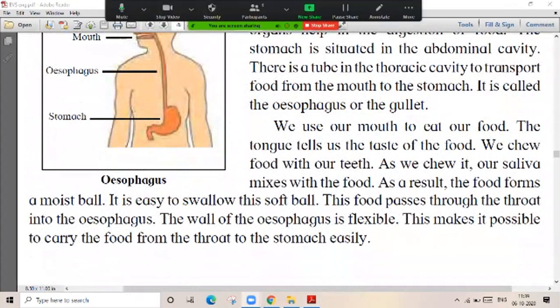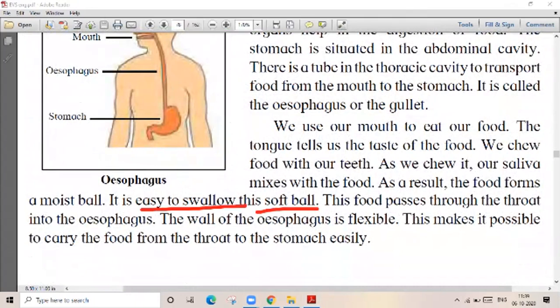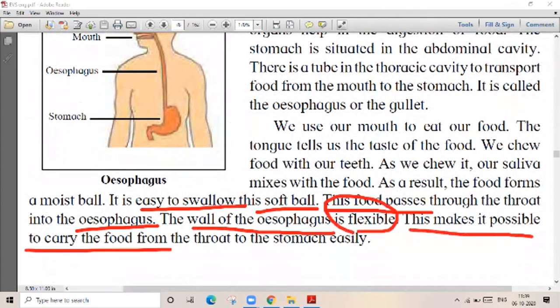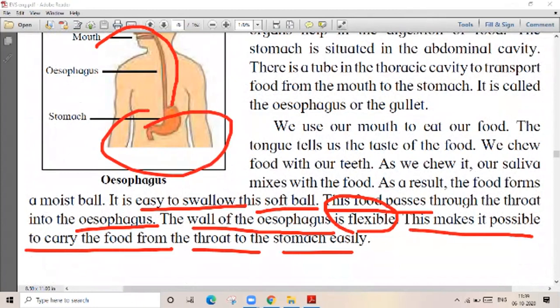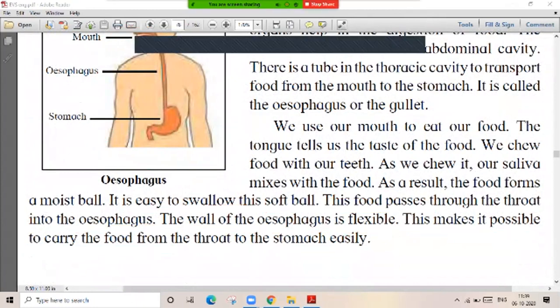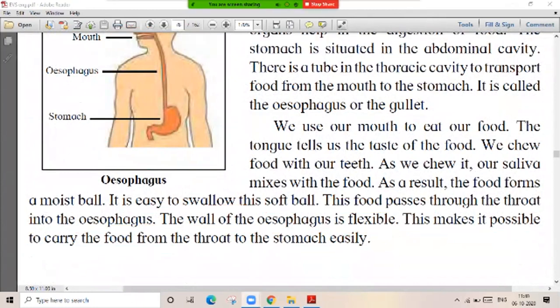त्यानंतर आपण ते swallow करतो, घेतो तो food ball आपल्या mouth मध्ये. This food passes through the throat, in the esophagus मध्ये जातं. The wall of the esophagus कशी असते ती flexible असते, लक्षात घ्या. This makes it possible to carry the food from the throat to the stomach. म्हणजे हे असं आपलं अन्न कुठे आपल्या पोटामध्ये जात असतं, in the stomach. Stomach मध्ये काय होतं, digestion. Okay, digestion starts in the stomach.